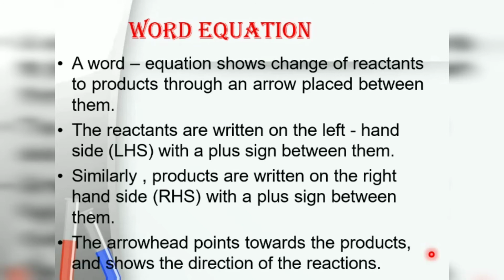The arrowhead points towards the product and shows the direction of the reaction. Is there any shorter way of representing chemical equations? Chemical equations can be made more concise and useful if we use chemical formulae instead of words.